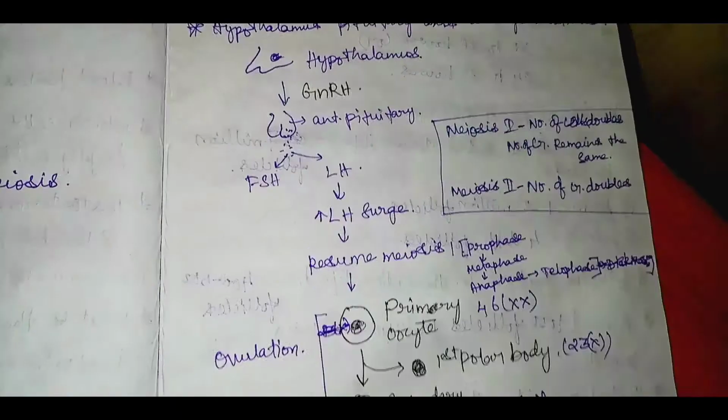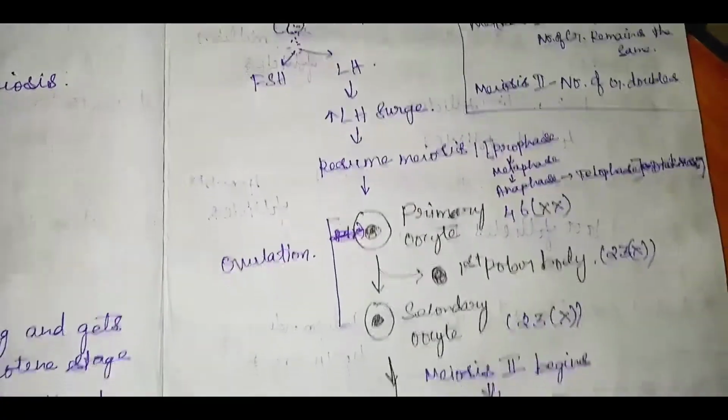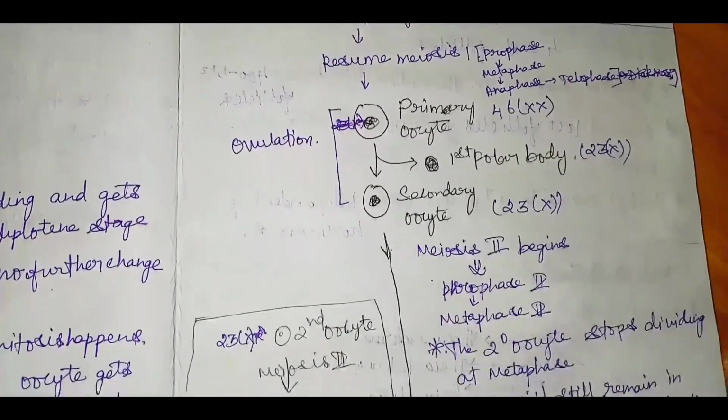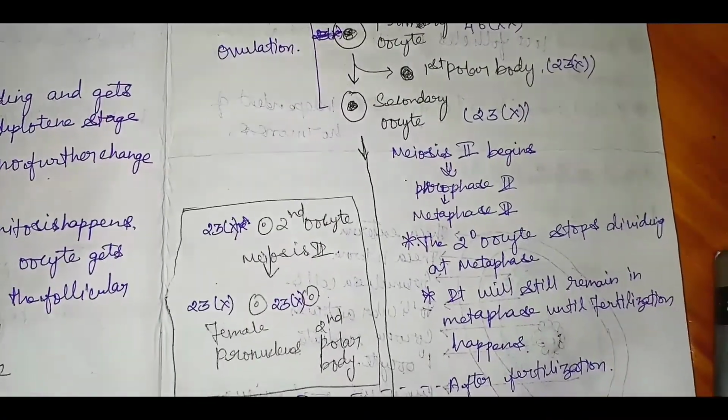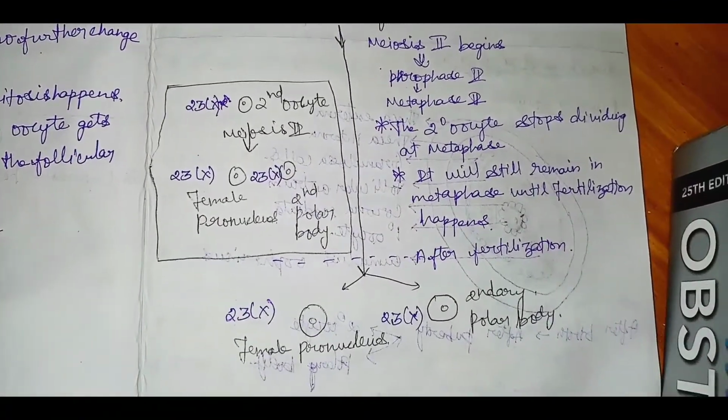primordial follicle. After the LH surge from puberty, it resumes meiosis and the primary oocyte divides into the secondary oocyte and the first polar body, and this secondary oocyte undergoes meiosis 2 and gives rise to the female pronucleus and the second polar body.